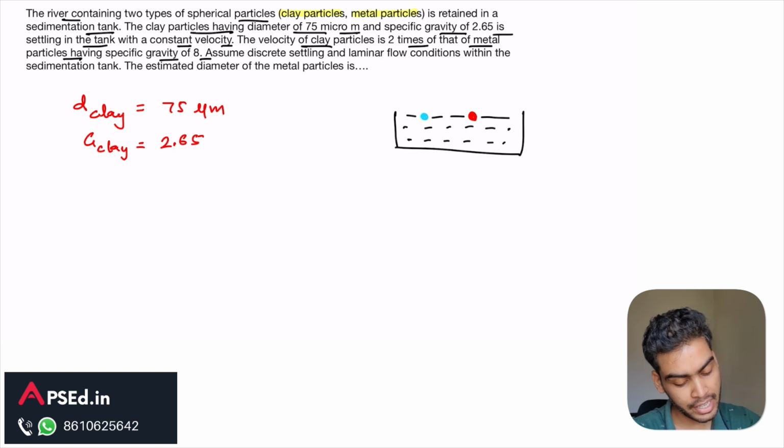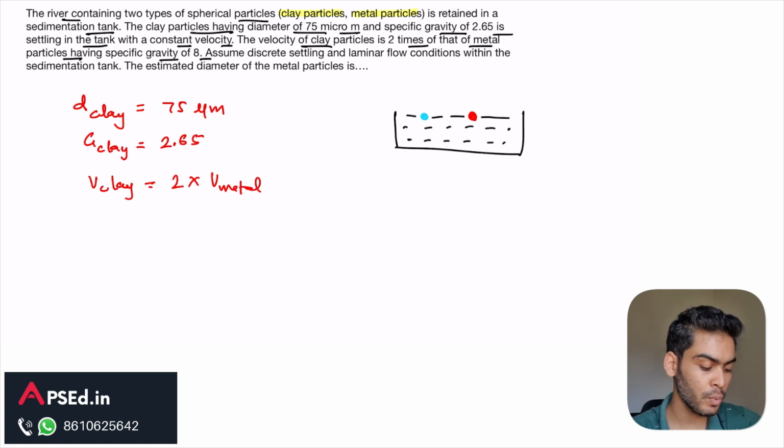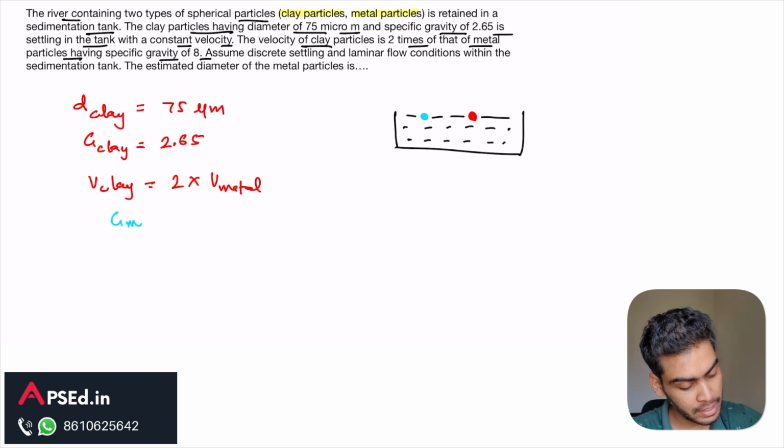So the velocity of clay particles, V clay particles, it is twice the velocity of this settling velocity they are talking about, twice the velocity of metal particles. And the specific gravity of metal particles, G metal we can say, it is given as 8. So this is given to us.